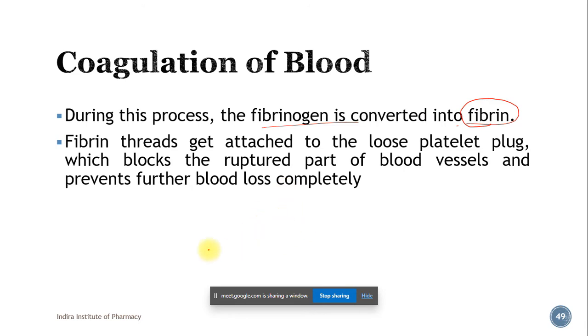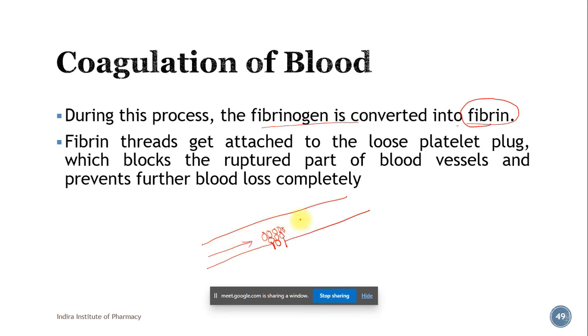If we consider this is the blood vessel and this is the point where there is an injury, earlier one platelet will bind to the exposed collagen, then a few more platelets will come together at that particular site. In this condition the gaps between the platelets are more and the plug is also temporary.